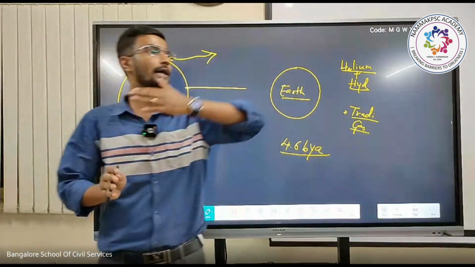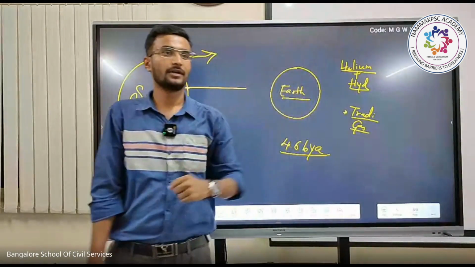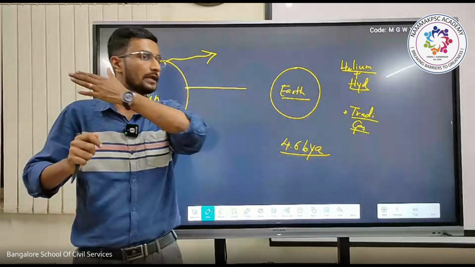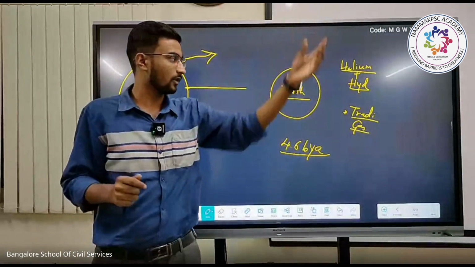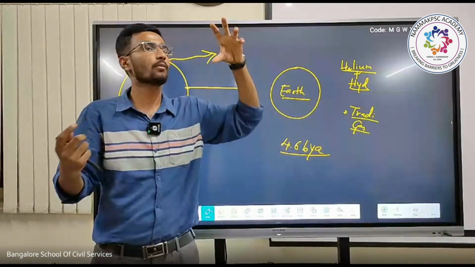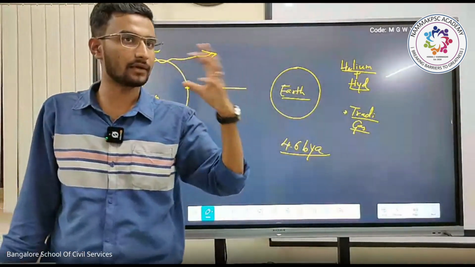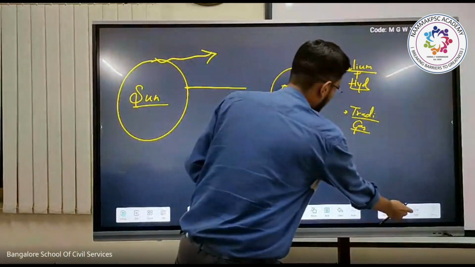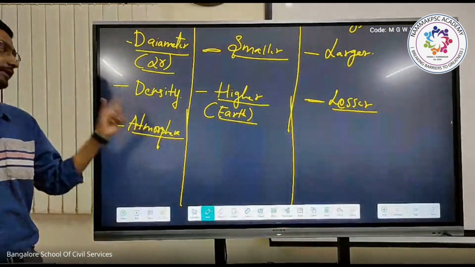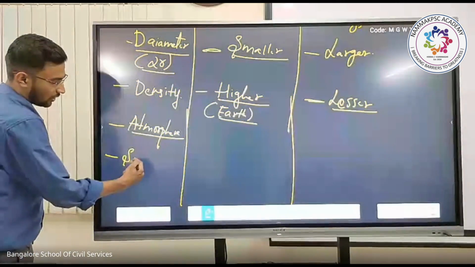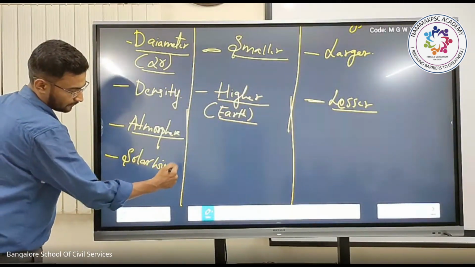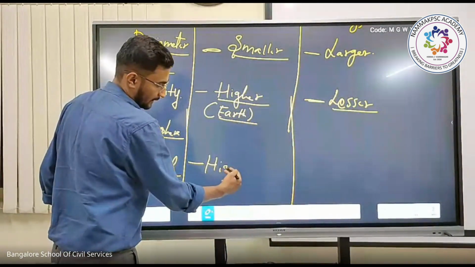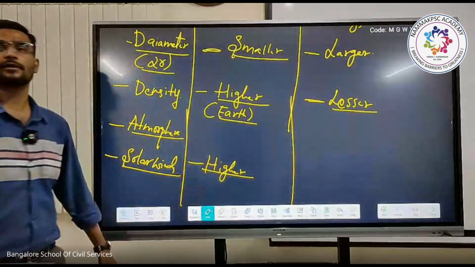Whereas with respect to our outer planets, because of the lesser impact of the solar winds, the atmosphere is not being blown off. Obviously the planets will be in a molten state or in a semi-gaseous state. Hope you're getting it, highly important. The influence of solar winds will be higher in one case. Yes or no?